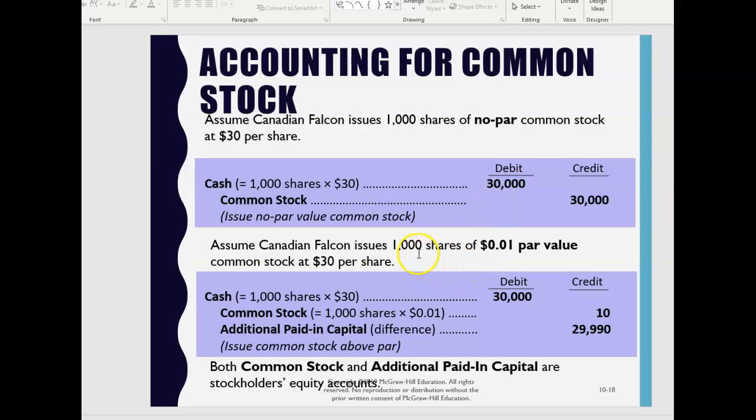Now, if they have a par value, we're still issuing this at $30 a share. We're still getting cash of $30,000. The only thing that has changed is the way we account for this: the common stock account has that $10, that 1 cent times 1,000 shares. And then the second account is called additional paid-in capital, the amount that has been paid in above the par value. I can't explain why, I can just tell you what it is.